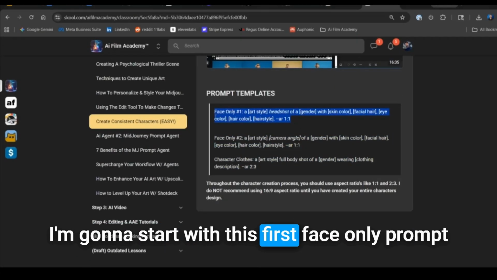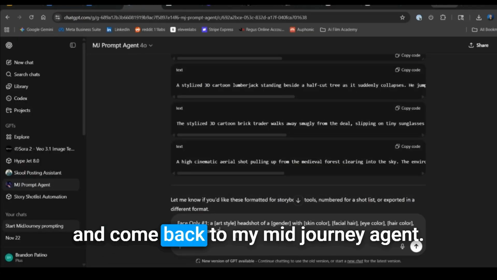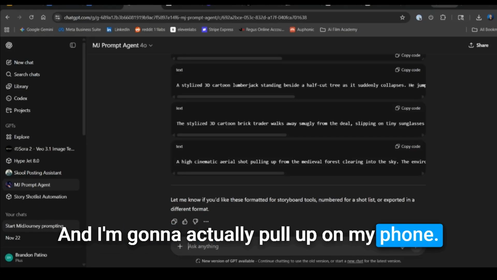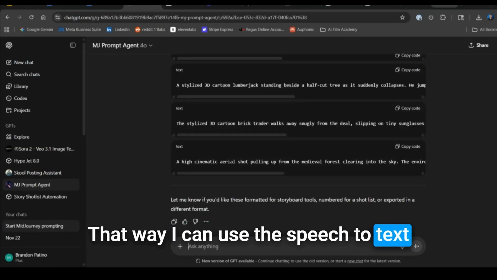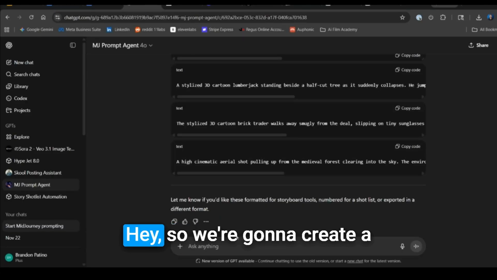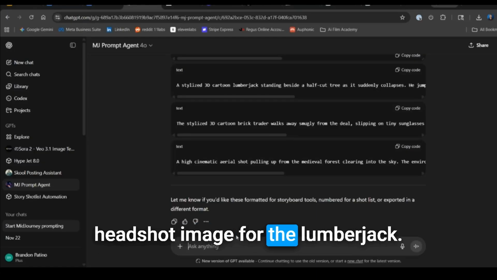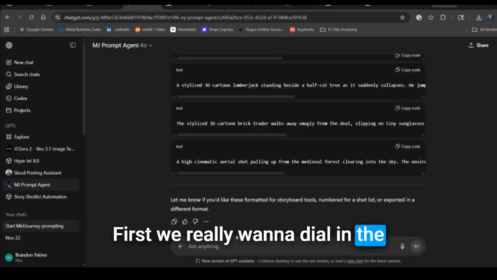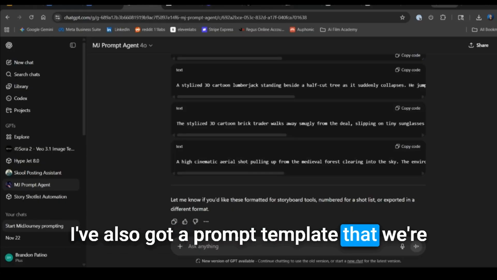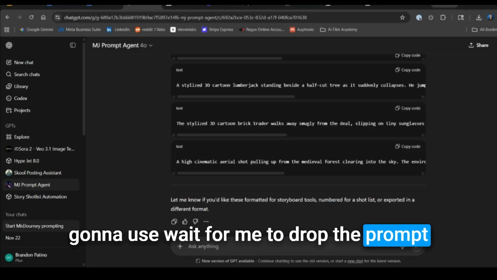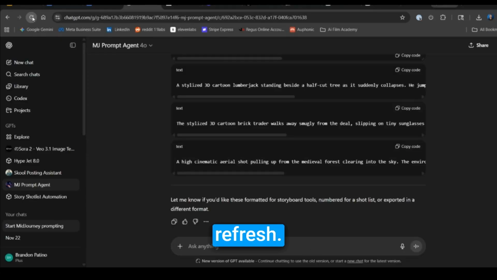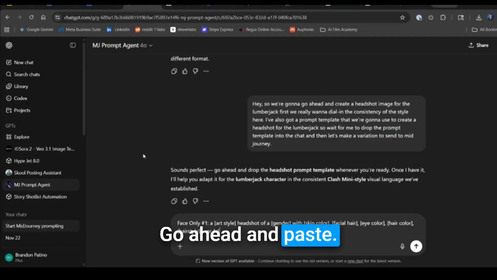And I'm going to start with this first face only prompt and come back to my Midjourney agent. And I'm going to actually pull up on my phone. That way I can use the speech to text and just start telling it about what I want. Hey, so we're going to create a headshot image for the lumberjack first. We really want to dial in the consistency of the style here. I've also got a prompt template that we're going to use. Wait for me to drop the prompt template into the chat, and then let's make a variation to send to Midjourney. Refresh. Go ahead and paste.